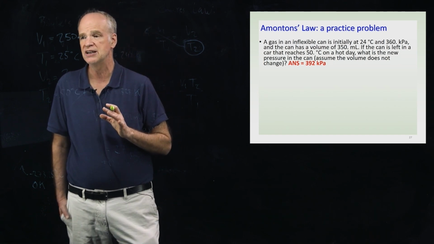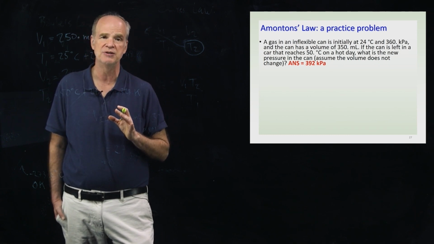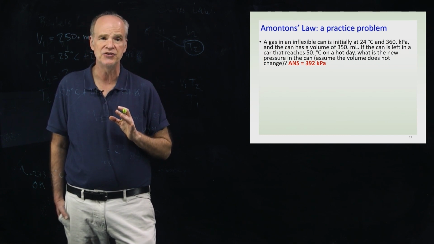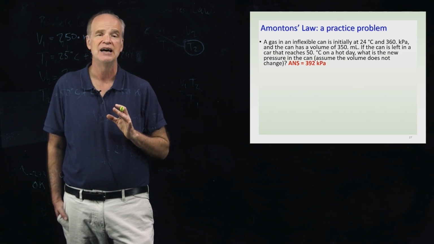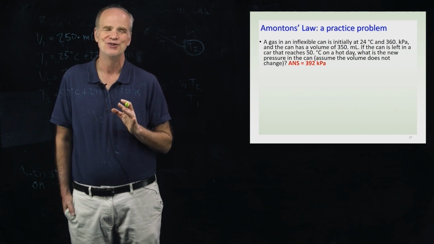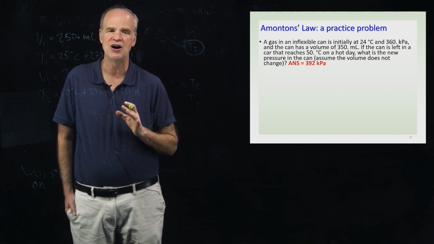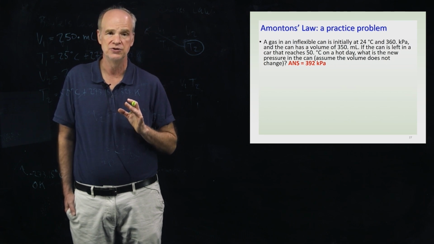The problem says you have an inflexible can at 350 milliliters. That means in the final conditions, the can is still at that volume of 350 milliliters. Therefore, the volume is constant, and you will not use an equation that includes volume.